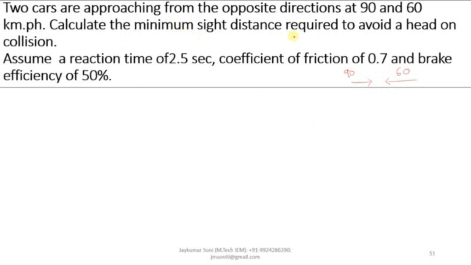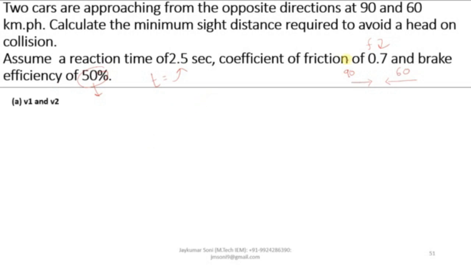Calculate the minimum sight distance required to avoid a head-on collision, to avoid the accident. Assume the reaction time t as 2.5 seconds and the value of f as 0.7, and consider brake efficiency as 50%. What does this brake efficiency mean? It means that whenever a person applies the brakes, instead of applying 100%, the brakes will be applied up to a maximum extent of 50%. So the brake efficiency mentioned over here is 50%.